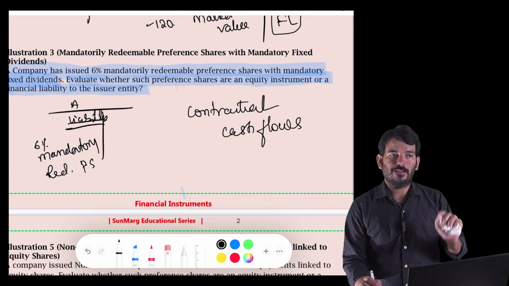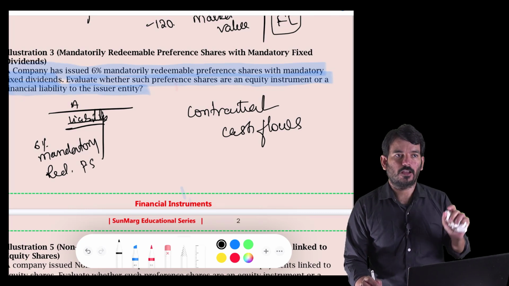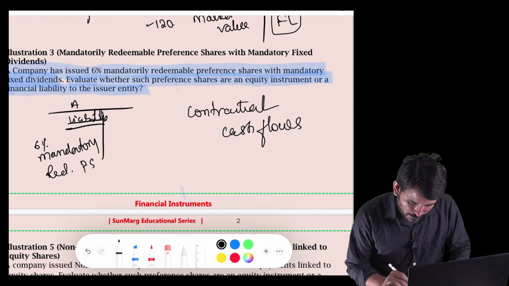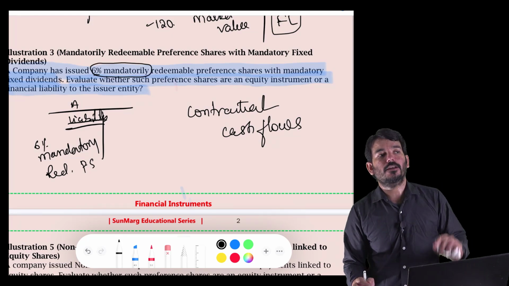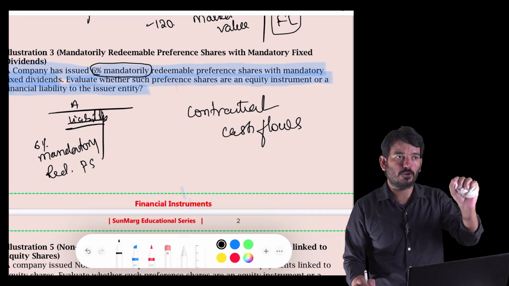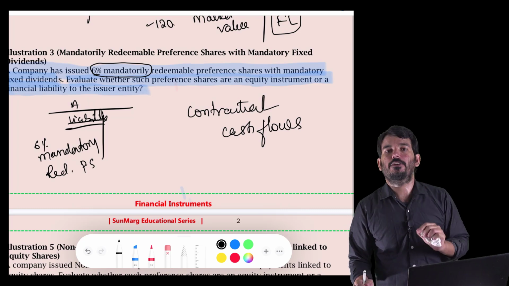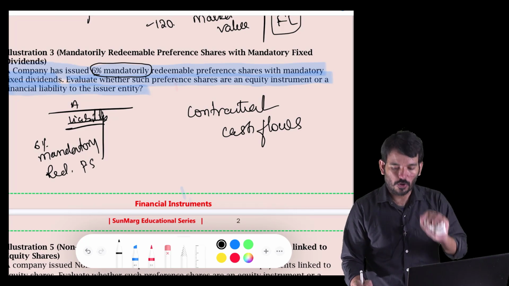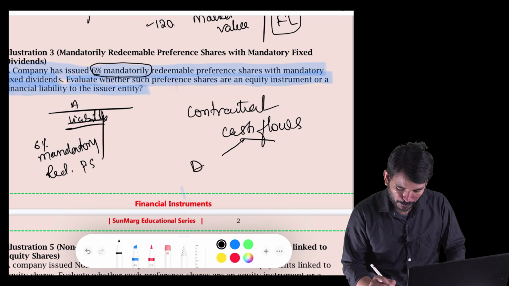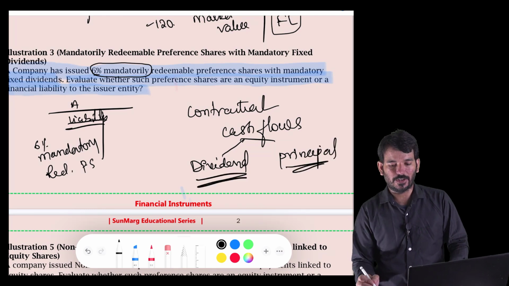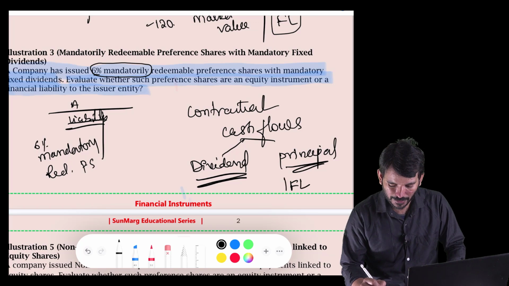I am promising that I will repay you at the end of the 6th year, or the 10th year. So this is a contractual obligation, and the 6% dividend is also a contractual cash flow for me. Every year I need to make the dividend payment to them before I pay the equity shareholders. So there is a contractual obligation for the dividend portion as well as the principal portion. When these conditions are satisfied, it is my financial liability.